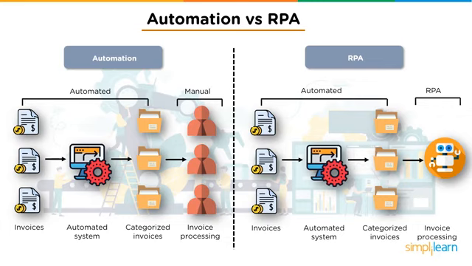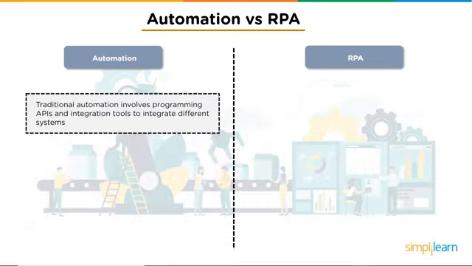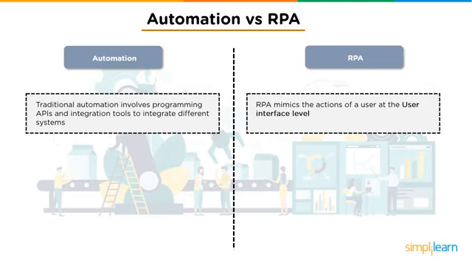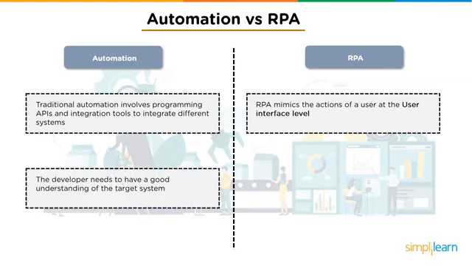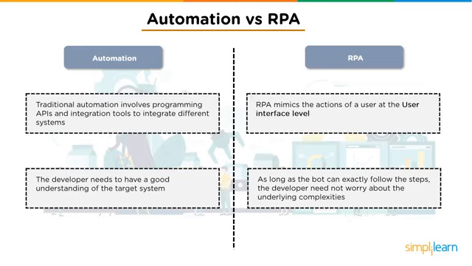RPA is an approach that allows one to automate the manual interactions in a known process. Traditional automation involves programming APIs and integration tools to integrate different systems. RPA, on the other hand, mimics the actions of a user at the user interface level. These actions could be mouse clicks or keystrokes. Since the developer directly interacts with the software, he must have a clear understanding of the target system in case of automation. But that's not the case in RPA. As long as the bot can exactly follow the steps, the developer need not worry about the underlying complexities.